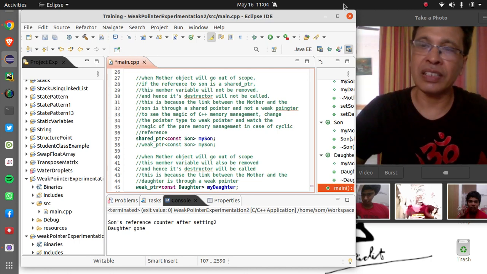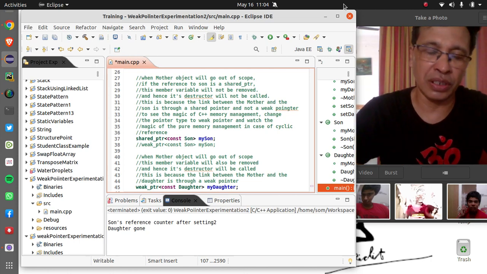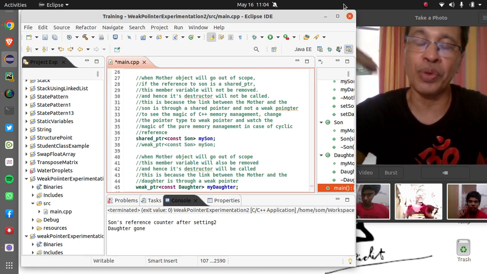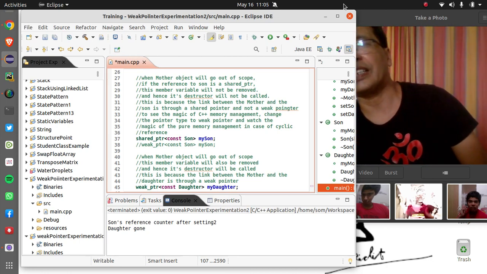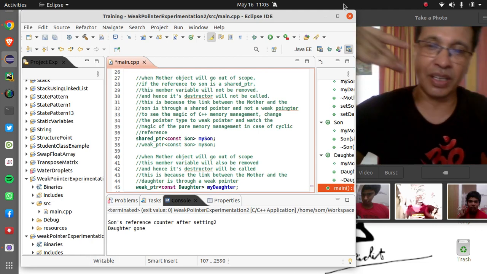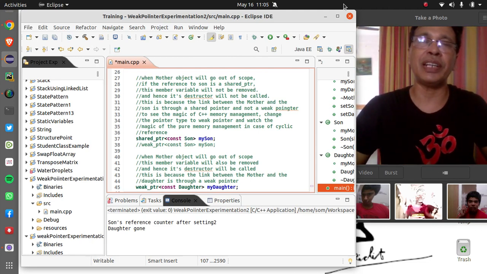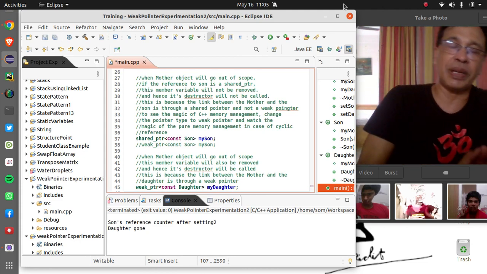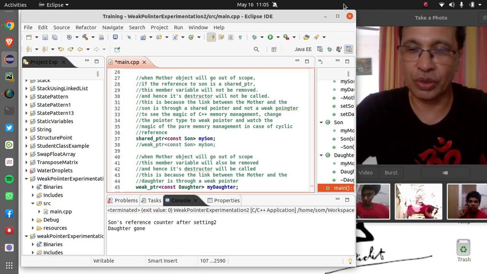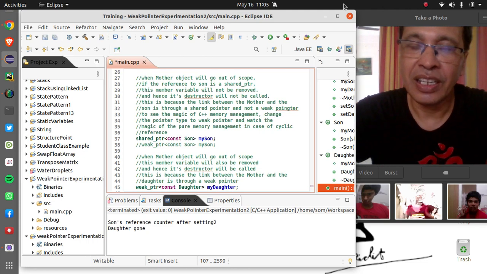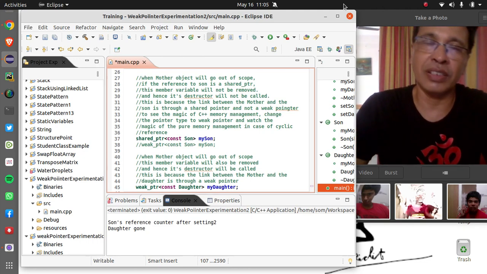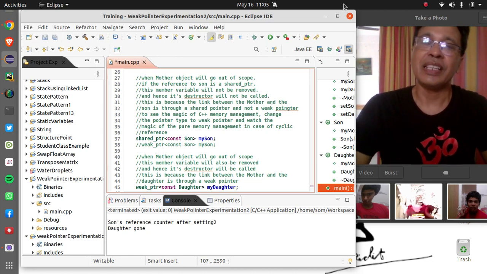So today, what I'm going to discuss is the usefulness of weak pointer in case of cyclic dependency in C++. Cyclic dependency is when one object is dependent on the other, and similarly the other object is also dependent on the previous object. That's called cyclic dependency in the object-oriented domain. In case of normal cyclic dependency, there are chances of memory leak.